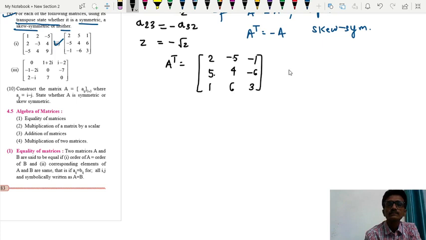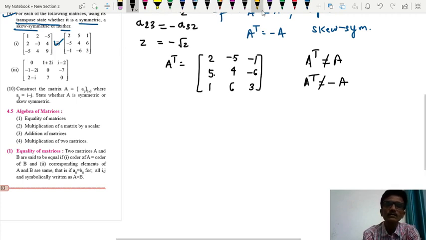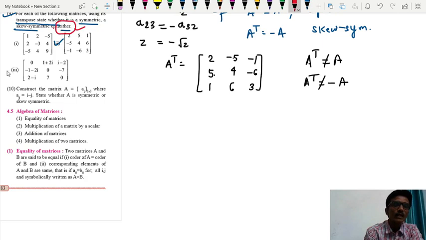So we check whether A transpose is equal to minus of A. A transpose is not equal to A, as well as A transpose is not equal to minus of A. Therefore this is neither symmetric nor skew symmetric. It is neither.